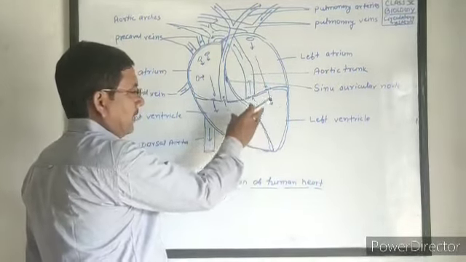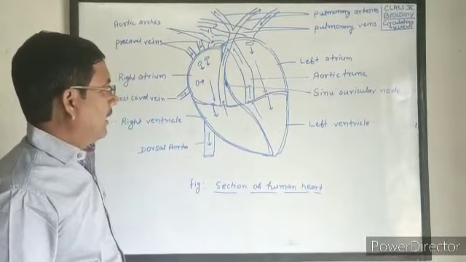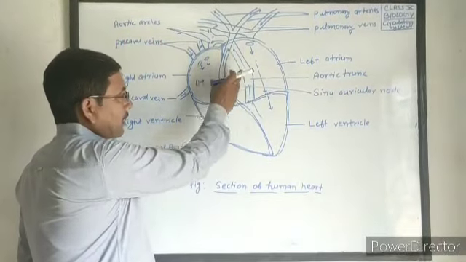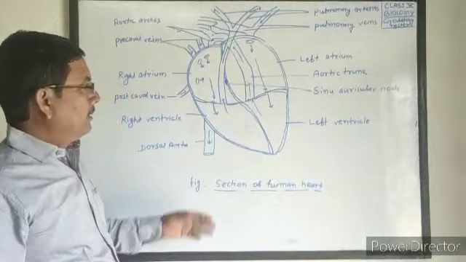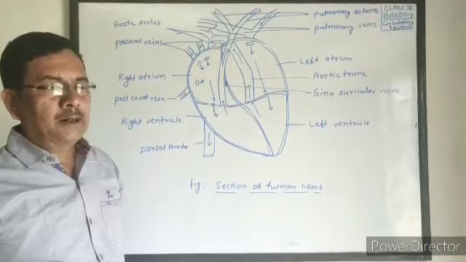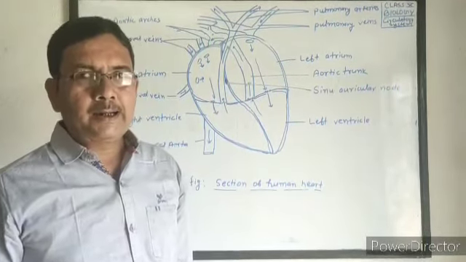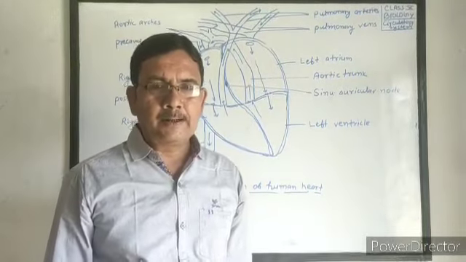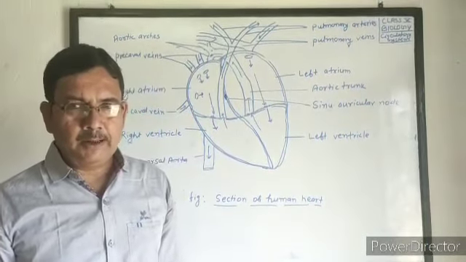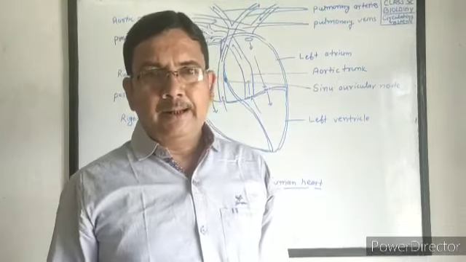Auricles contract, then ventricles contract, and from the auricle blood goes to the ventricle. Rhythmic contraction and relaxation is possible because the heart is made up of cardiac muscles, and these muscles are strong and have great ability of contraction and relaxation.